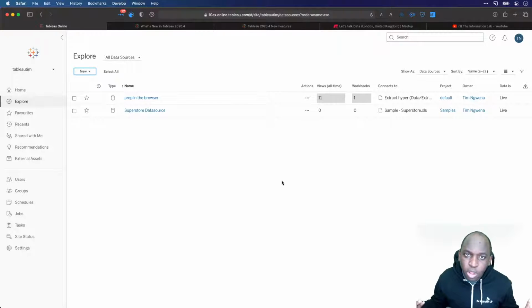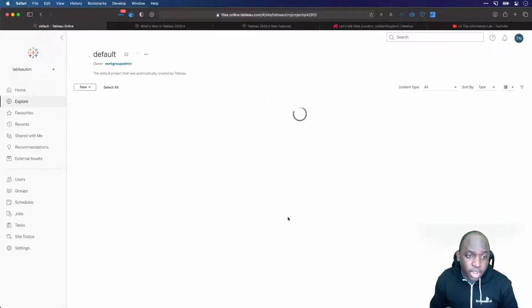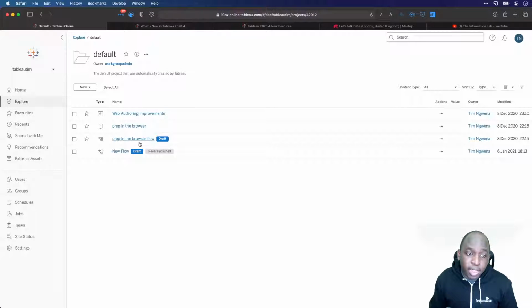And you're probably wondering, well, where did it go? Well, all your work is automatically saved in the background. Let me just show you where that is. If I go to my home, go to Explore, and go to Default, you'll see that I have this area here, and you can see that I've got 2. I've got one which I worked on the 8th of December of last year. So this draft here was saved on the 8th of December. This gives you a context of how long it's keeping these drafts for. It never gets rid of them, essentially.